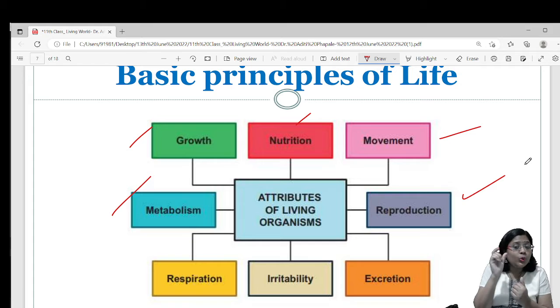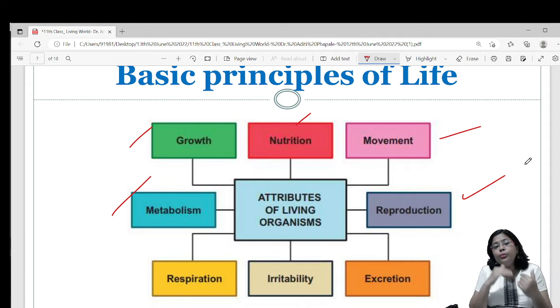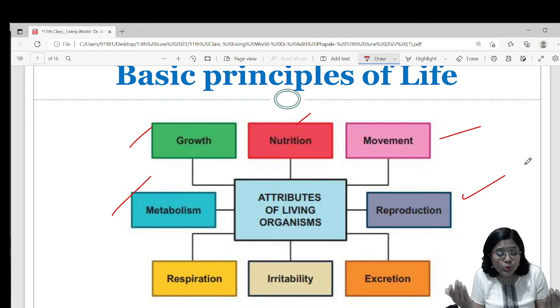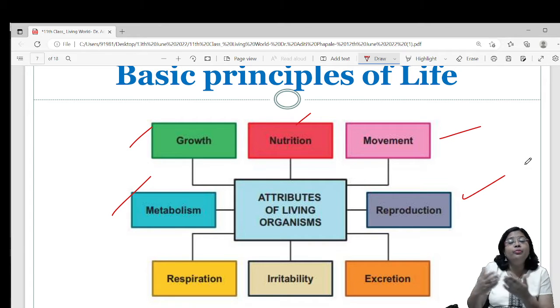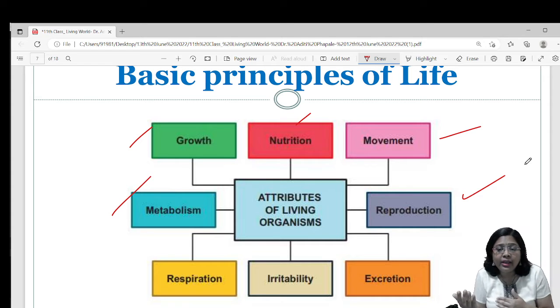Reproduction of its own kind is important, है ना, क्योंकि humans will always give birth to human babies only. Cat will give birth to kitten. Elephant will give birth to baby elephant. Have you ever seen elephant giving birth to a cat or a dog giving birth to a squirrel? No. And therefore, of its own kind is very important.